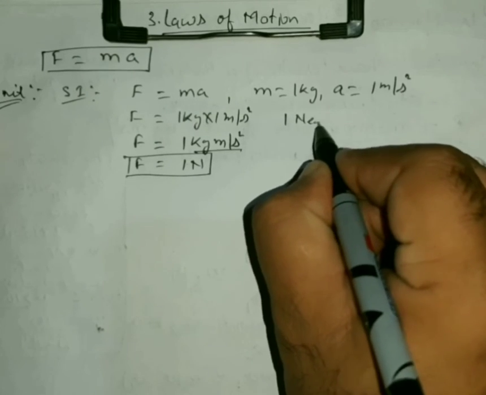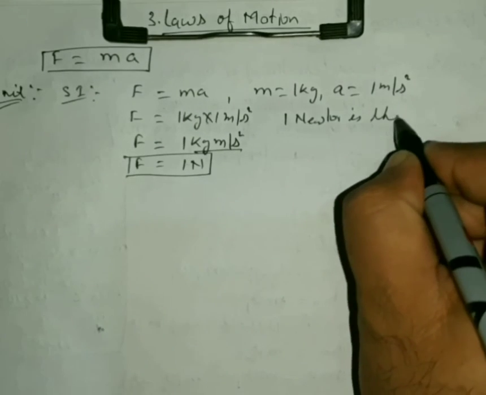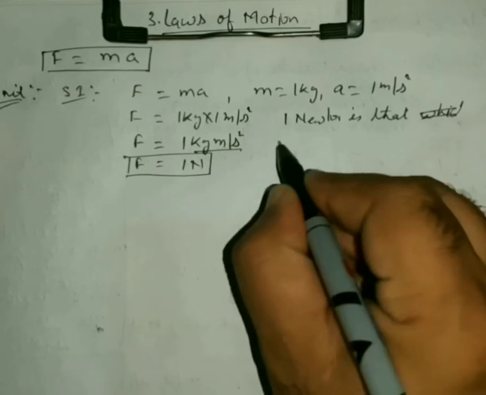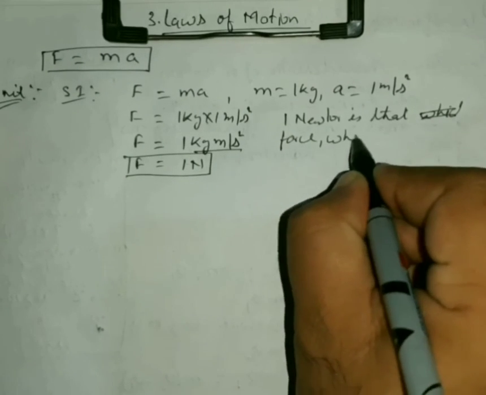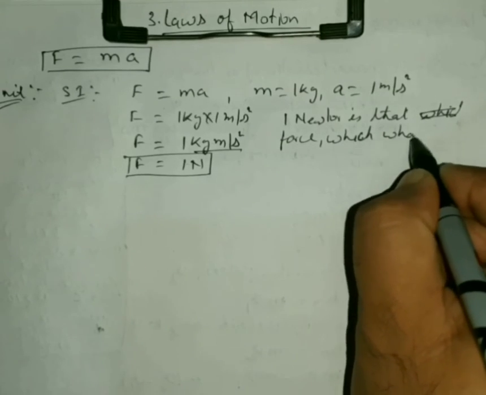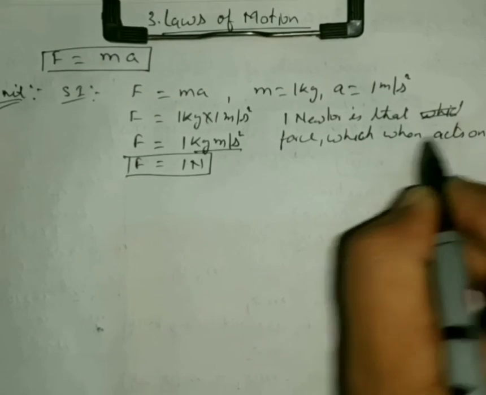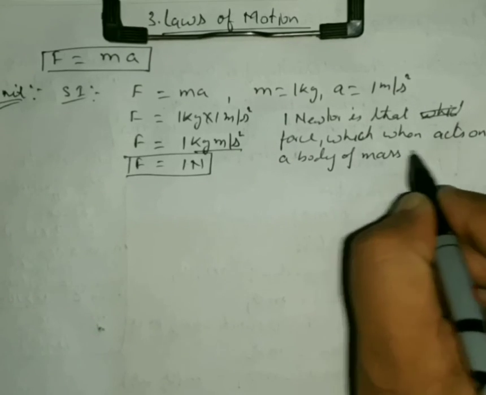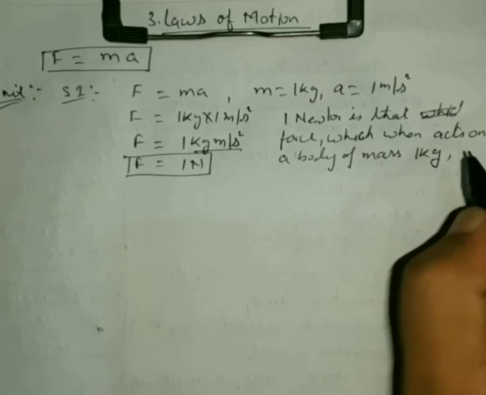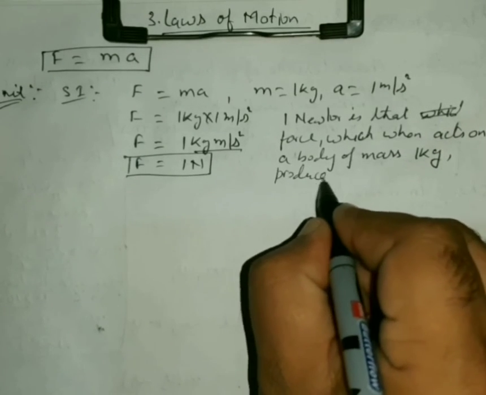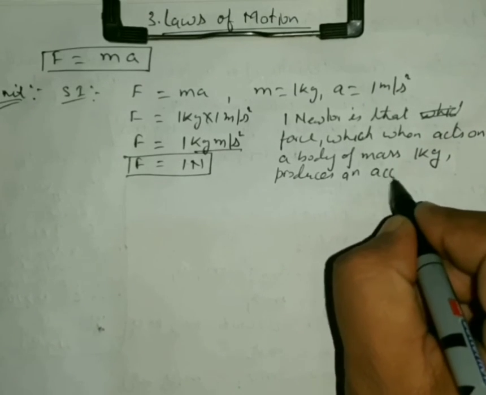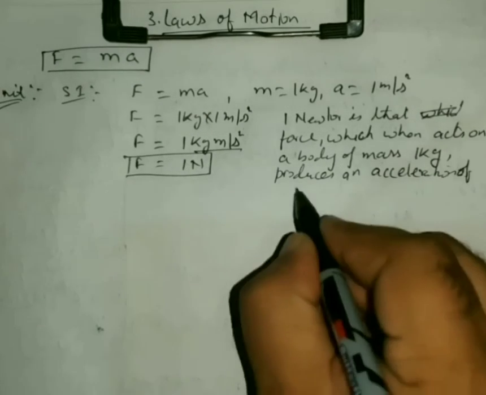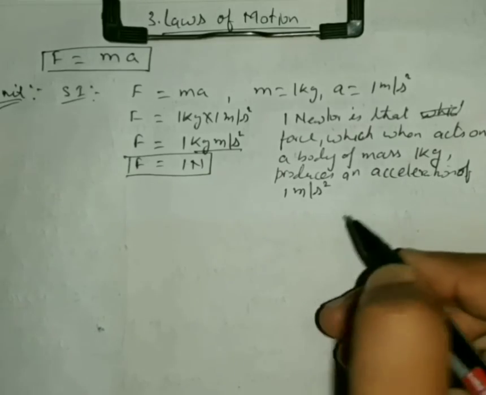So 1 Newton is that force which, when it acts on a body of mass 1 kg, produces an acceleration of 1 meter per second square.